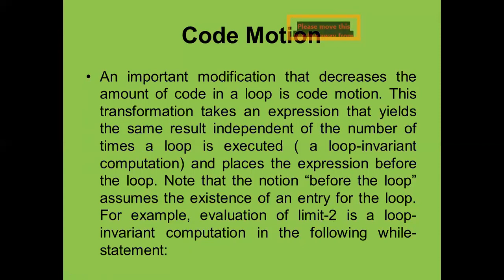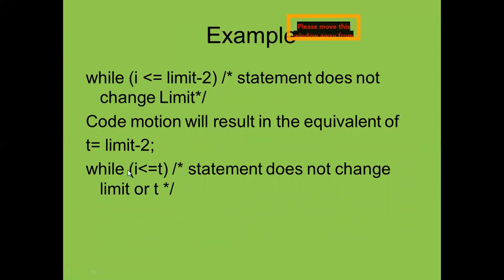So now we can change this limit minus 2. Ultimately there is no effect over this, but we replace limit minus 2 by a new variable. No need to put here t equals limit minus 2. Just as you have already defined limit as a variable, there is no need to replace it here with t equals limit minus 2, so we can use it in this form only.